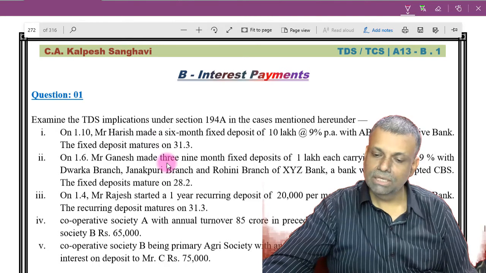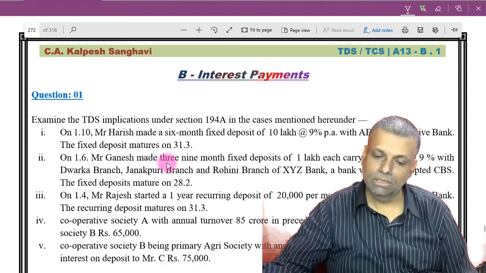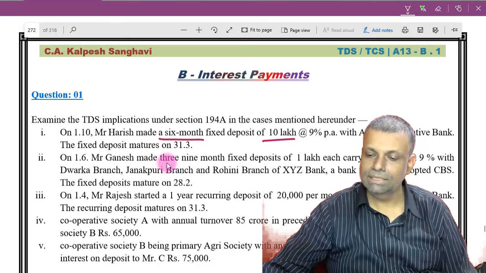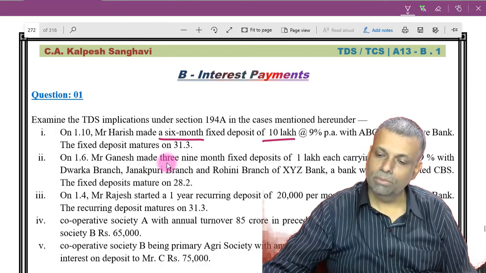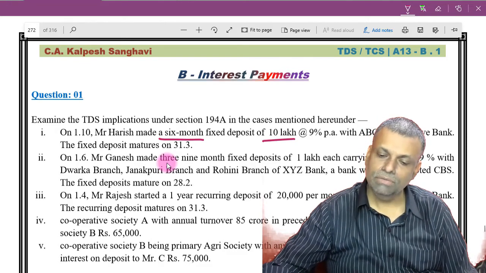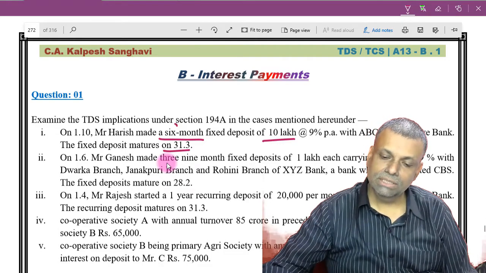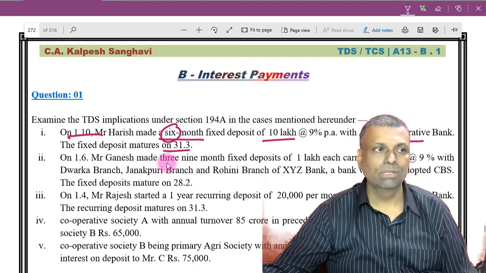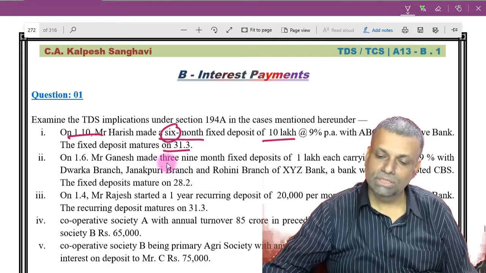Examine the TDS implication under 194A in the case mentioned here. Mr. Harish made a 6-month fixed deposit of rupees 10 lakhs at 9% per annum with ABC Cooperative Bank. So cooperative banks are covered. The fixed deposit matures on 31st of March. So he has made a 6-month fixed deposit on 1st of October. You can just start doing the calculation: October, November, December, January, February. So it is 6 months only.